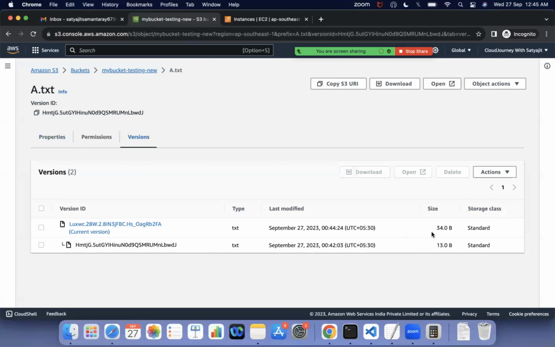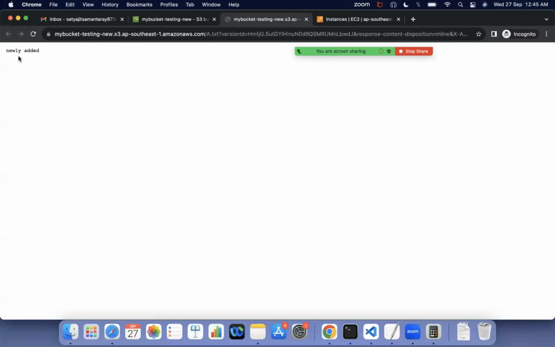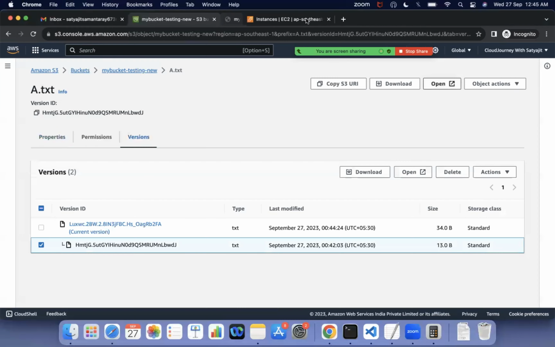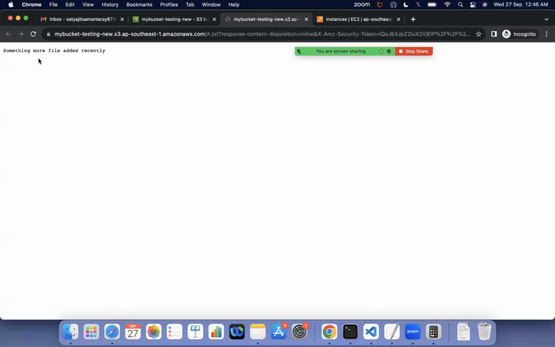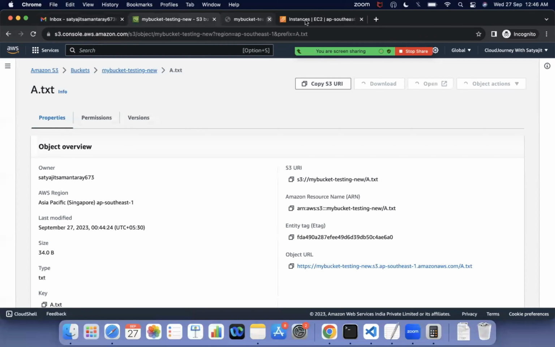Okay, so now 13 bytes. 13 bytes means this is my old version. If you select it and open it, it's the newly added 13 bytes. So this is my old file. So now I am able to do that. And if you select this one, this is 34 bytes. This is my new one. If you click on that and open it, something more is added in the file. So I have two versions ready, so I can do that anytime, right? So there will be no issues.